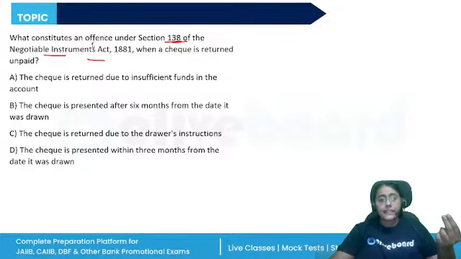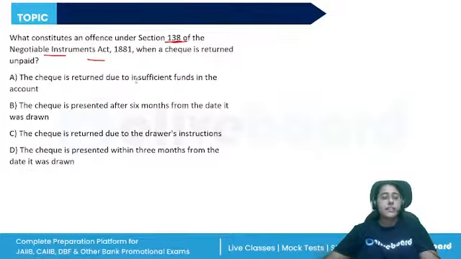How the penalty is imposed. Section 143A and section 148 talk about the interim compensation that will be payable. These have been included after an amendment that was made in 2018. All right. So, what is section 138 about?